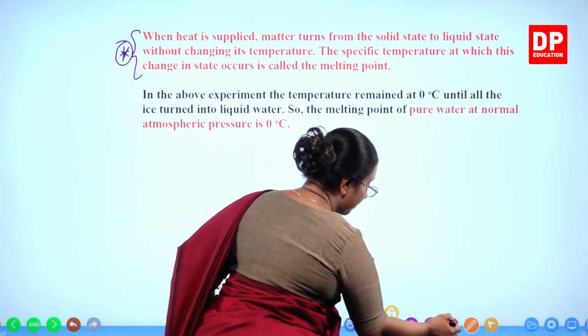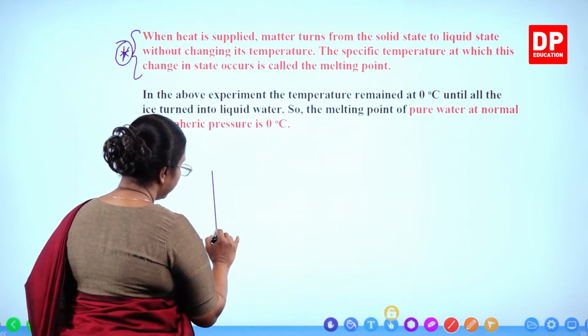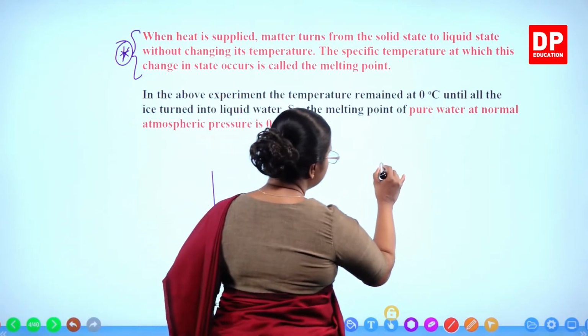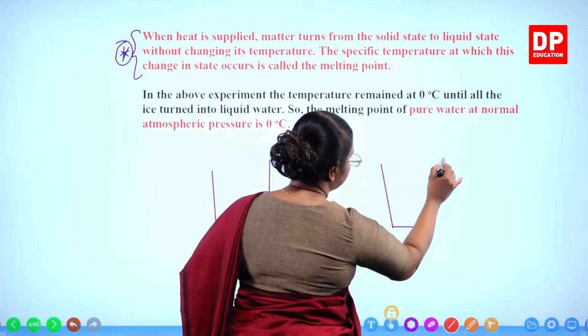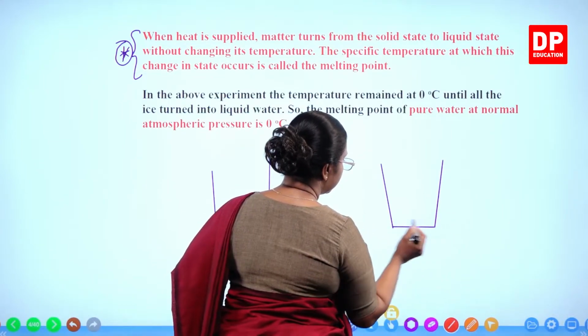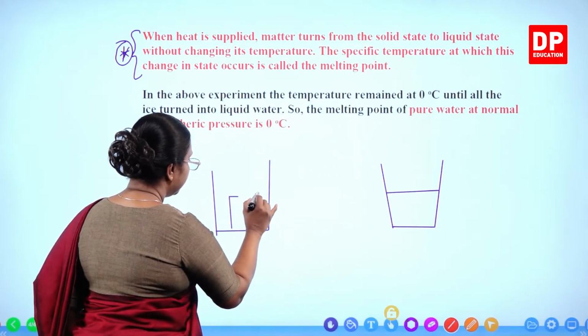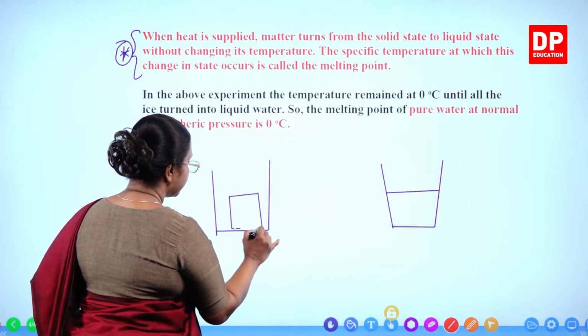So as an example, if we take the melting point of ice, you have a beaker here. Then you have the same beaker there. Here you take a piece of ice.